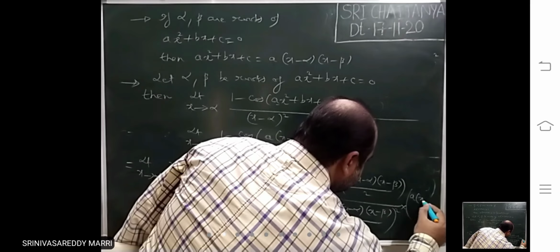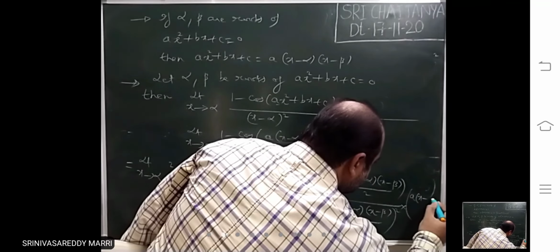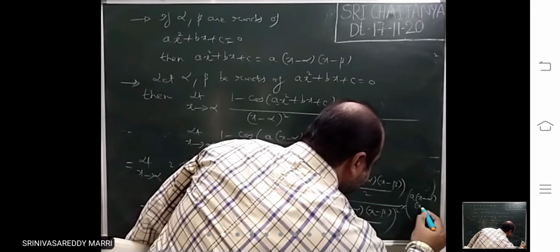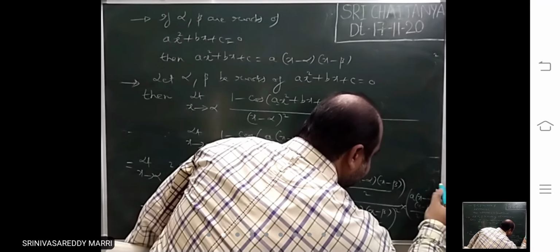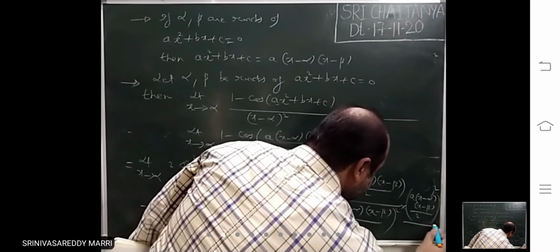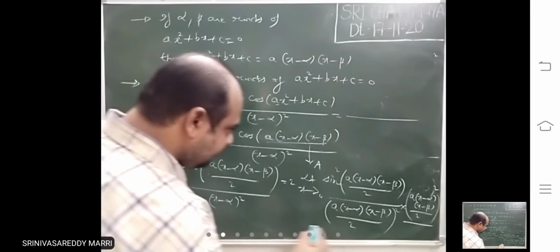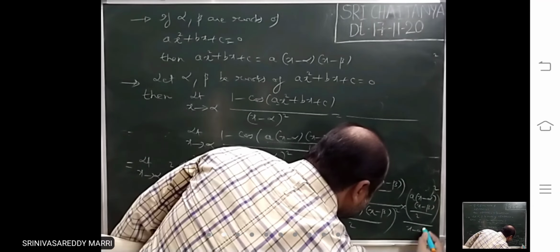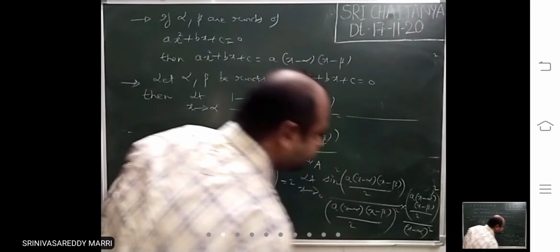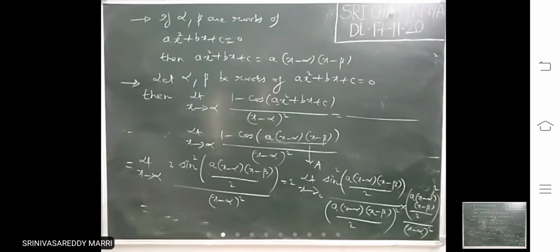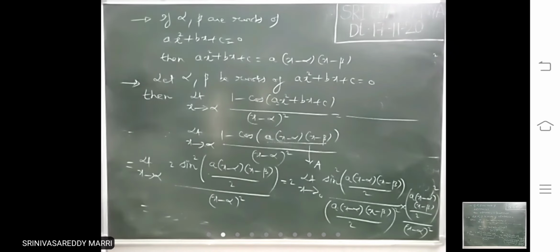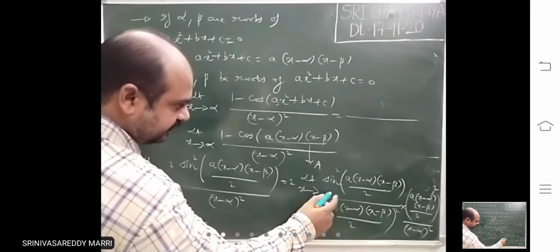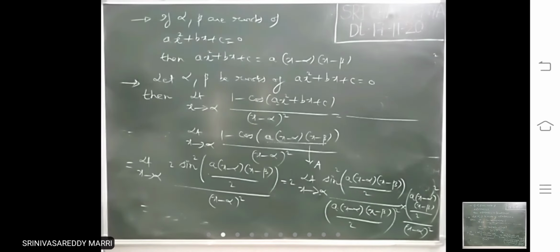Into a into x minus alpha divided by 2 whole square, this is the one whole square, divided by alpha whole square. I have multiplied and divided. This is just like sine square f of x divided by f of x whole square.